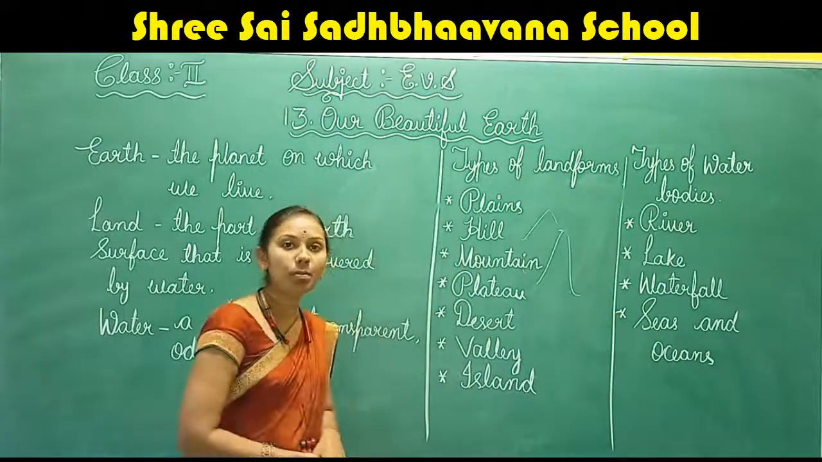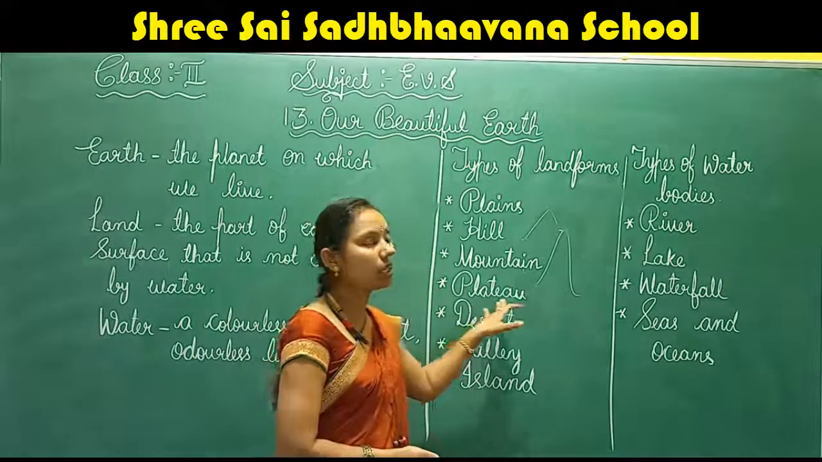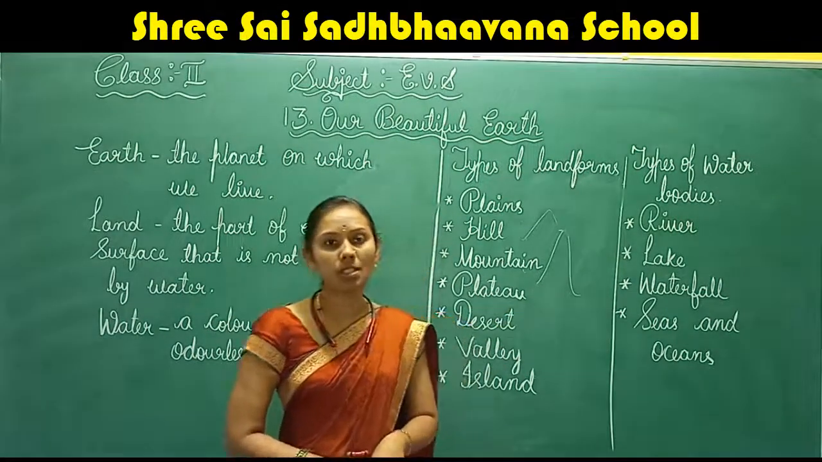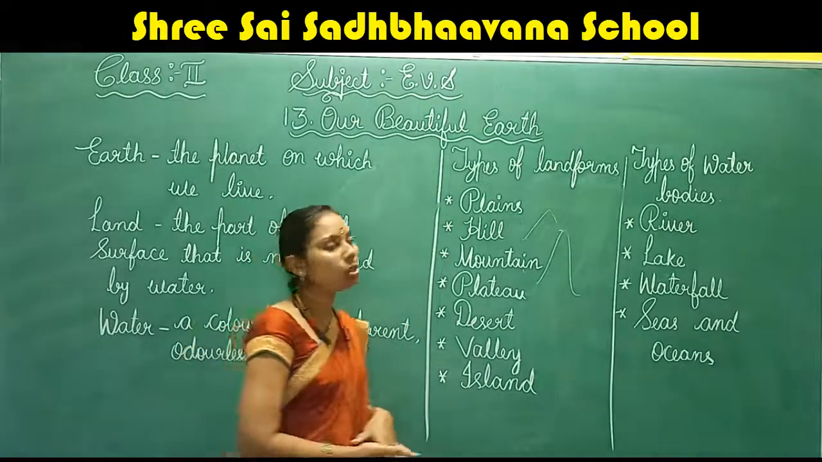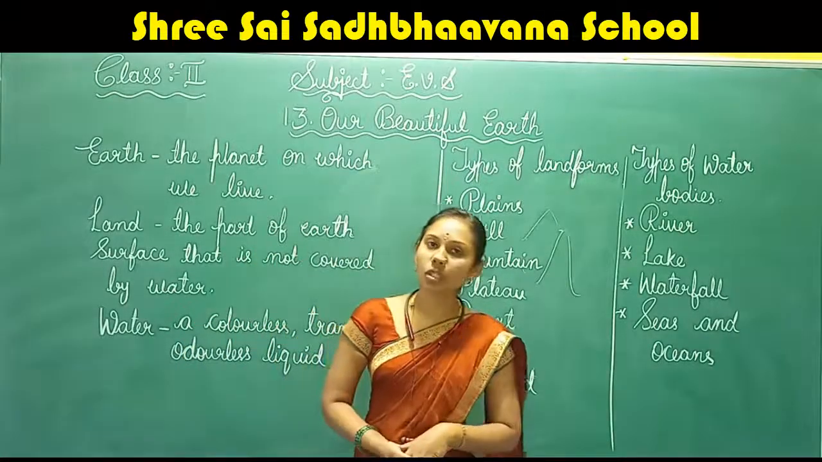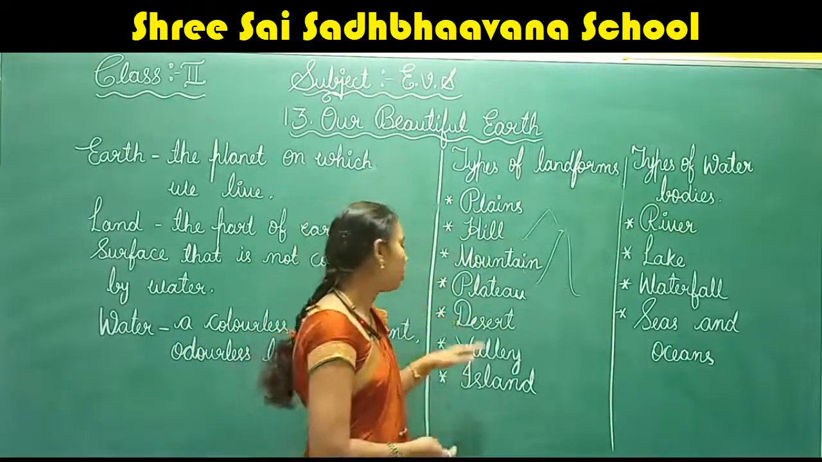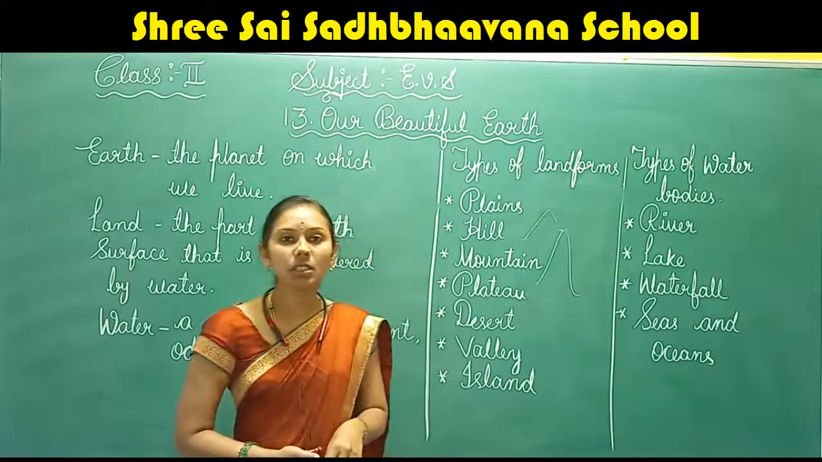A plateau is a plain land, a plain on a hill or a mountain. It looks like a table, so it is called a tableland. Now let us learn about the desert.